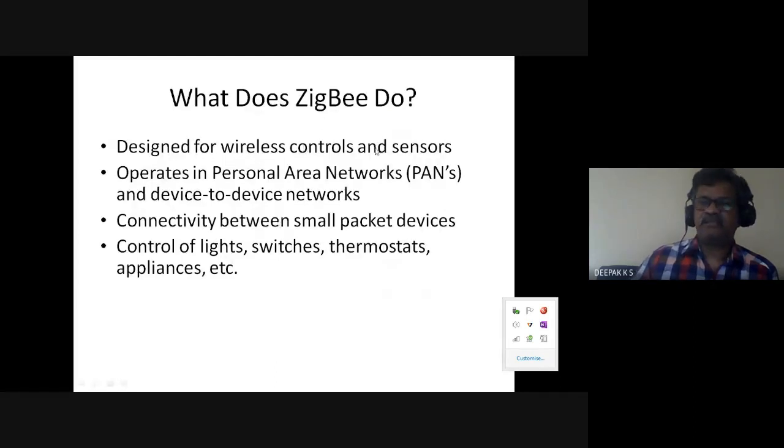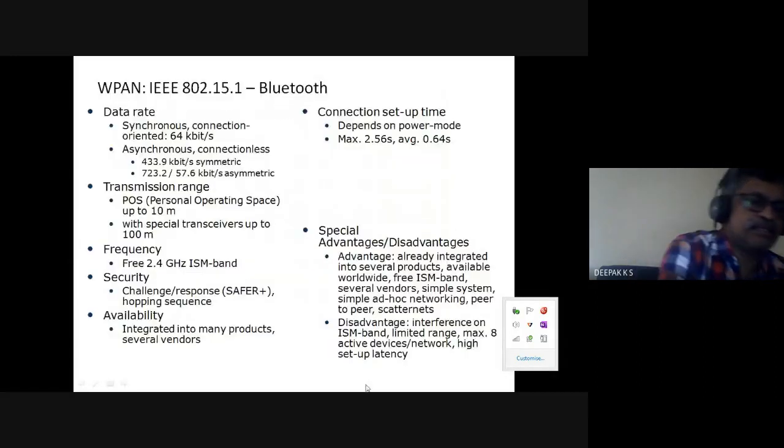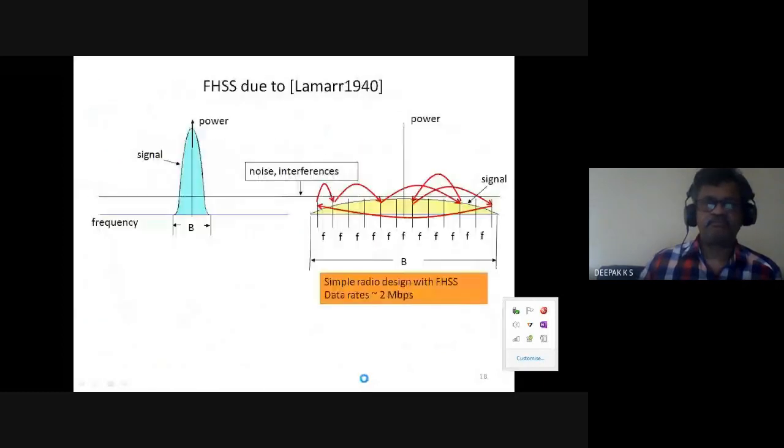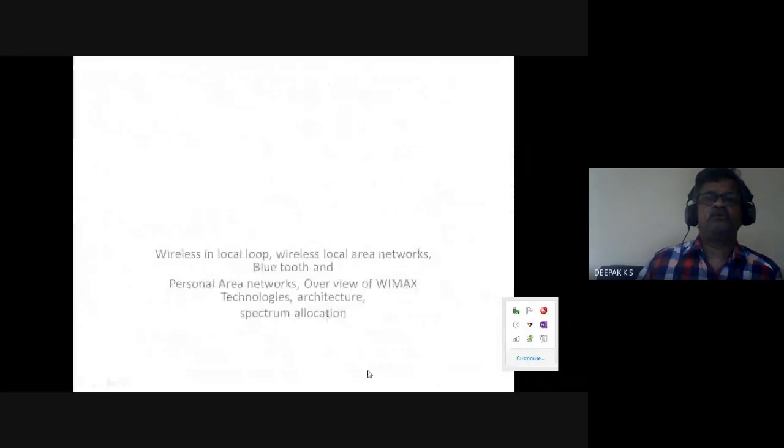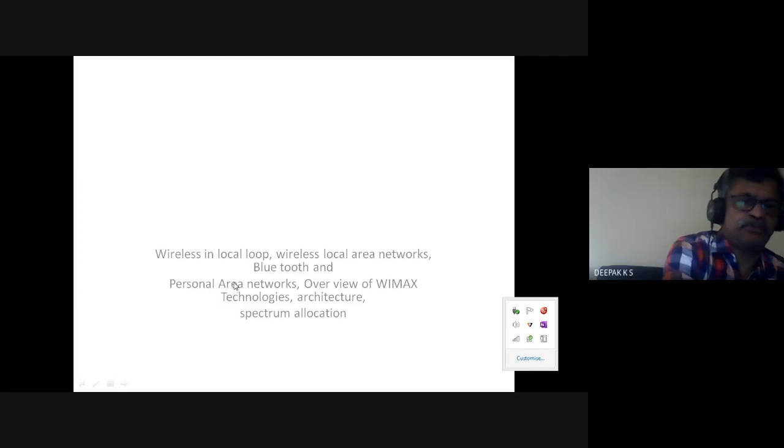It is designed for wireless control and sensor personal area network and connectivity between, say, lights, switches, thermostat, all these things. So these are the various standards here which we need to know. Wireless local area network is 802.11. This is 802.15.1. And the personal area network with ZigBee is 802.15.4. Okay, tomorrow we will come to WiMAX and